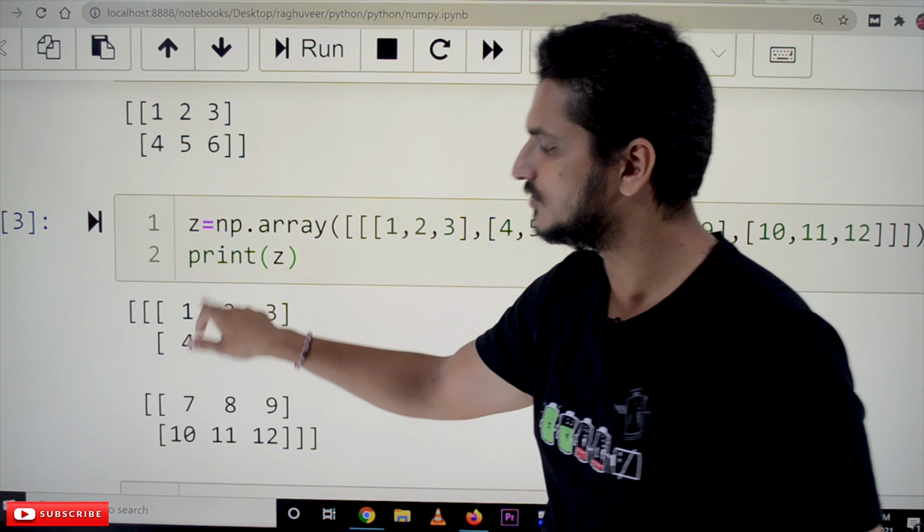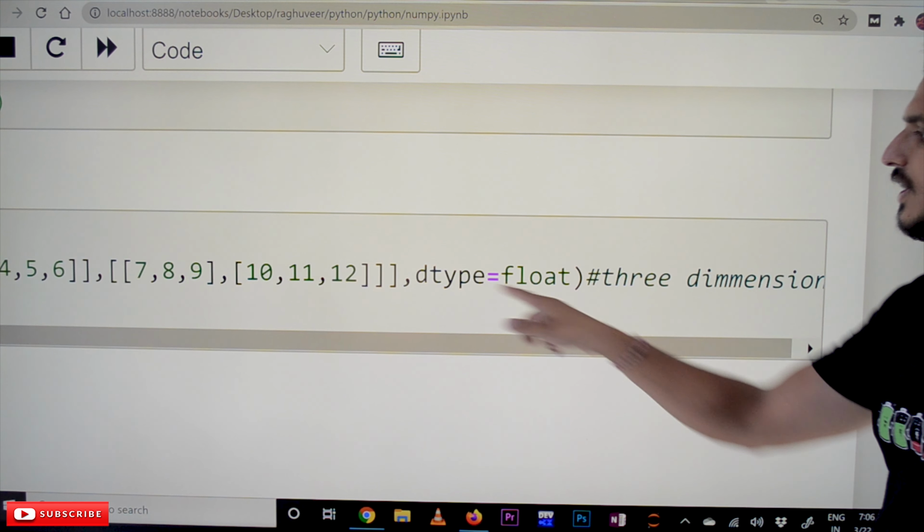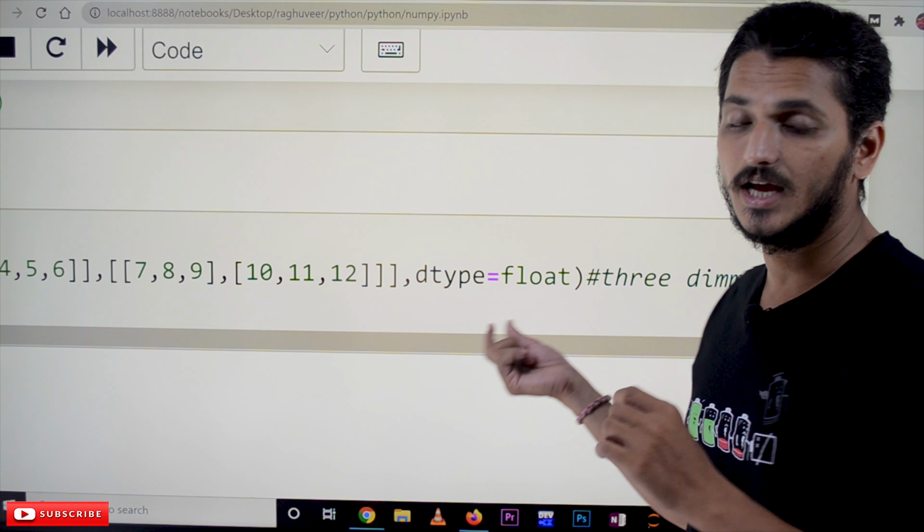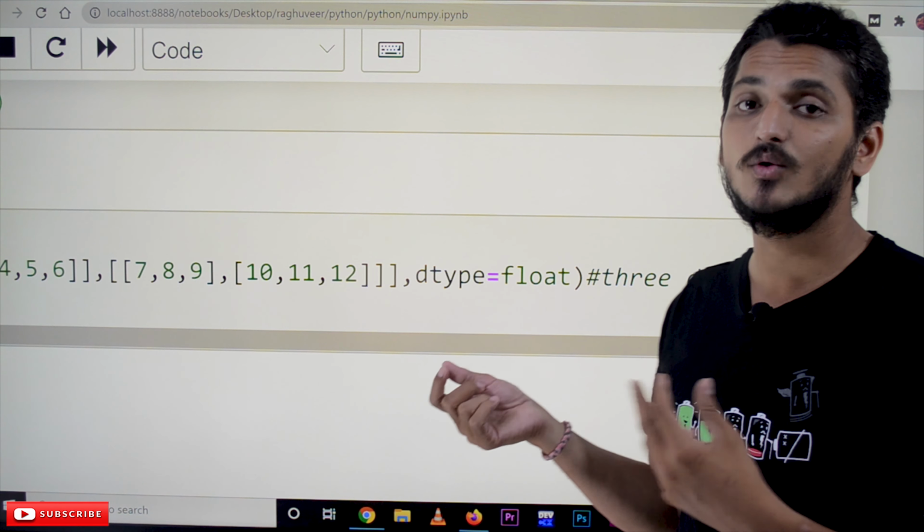And now coming to the dtype. What does dtype mean? We can mention the type of the variables that can be accessed in the array. So dtype is given as L is equal to np.array of, the object is given, and the next argument is dtype equal to float. We are taking it as floating point variables. If you give int, it will take only integer values. If you don't mention the dtype value, the default is none. What happens when you take it as none?